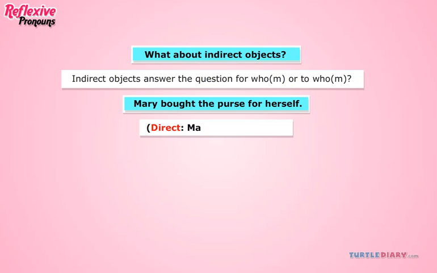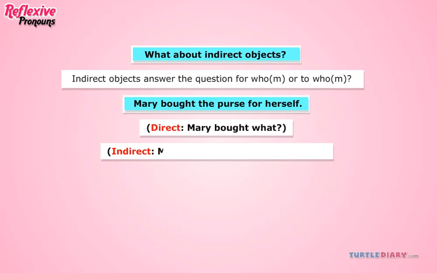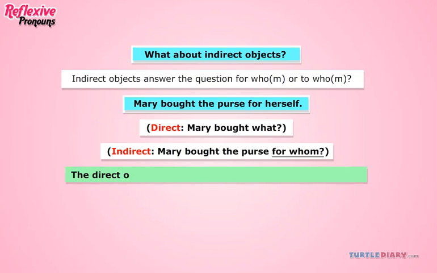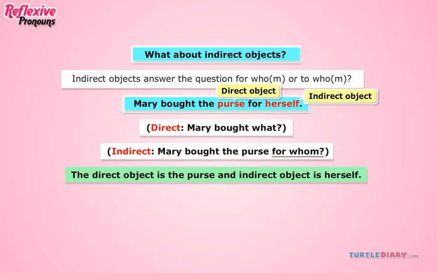Direct. Mary bought what? Indirect. Mary bought the purse for whom? In this example, the direct object is the purse and the indirect object is herself.